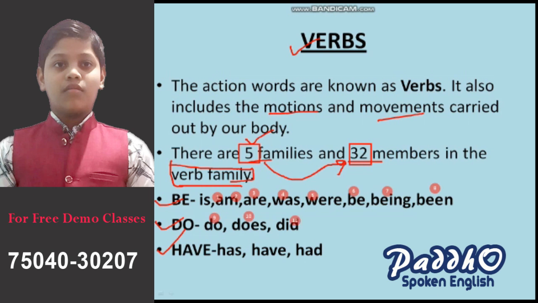And have, has, had is also included in the have verb. So here we have got a total of 14 verbs in these 3 families. So now we will know what are the other members of the family and what are the other 2 families of the verb.